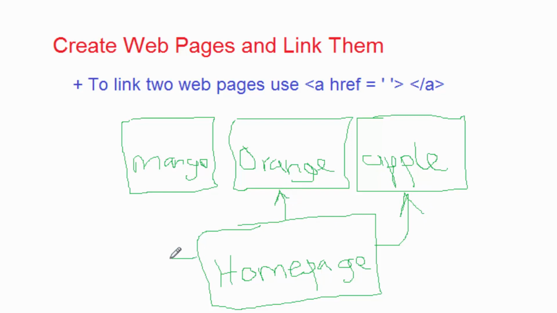And if somebody is in a home page and he or she clicks a link for mango, this person is taken to the page for mango. If you are in a mango page and you want to go to home page, you click a link, then you're taken back to the home page. And to achieve that, we are going to use what we call anchor tag.